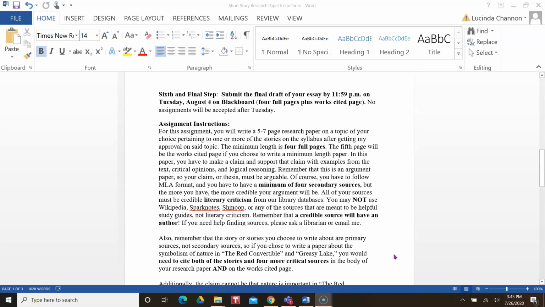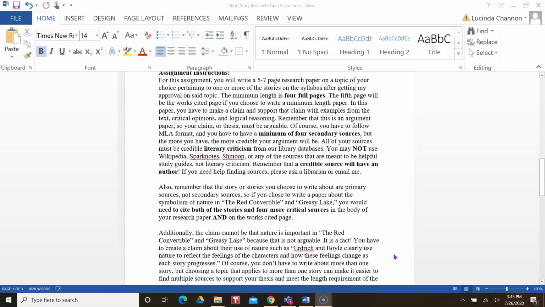All of your sources must be credible literary criticism from our library databases. You may not use Wikipedia, SparkNotes, Shmoop, or any of the sources that are meant to be helpful study guides, not literary criticism. The most important thing to keep in mind is that for this assignment, a credible source will have an author, right? Not just an editor. If there's an editor but there's no author, that is not what I'm wanting you to use in your paper. If you, again, need help, ask for help.